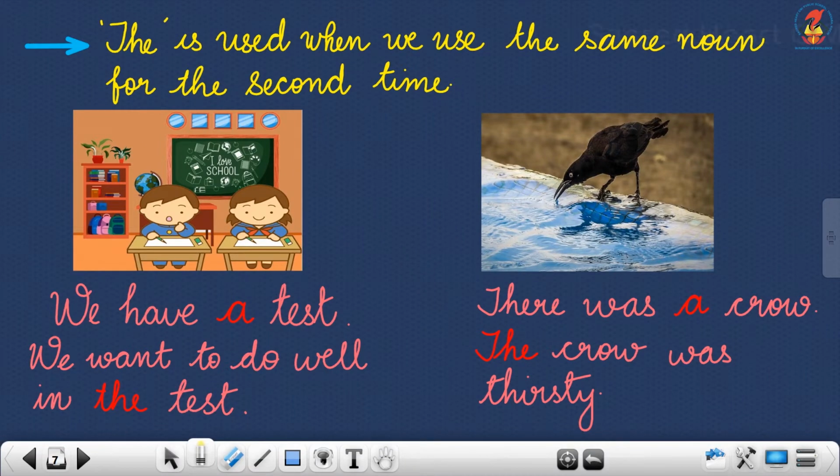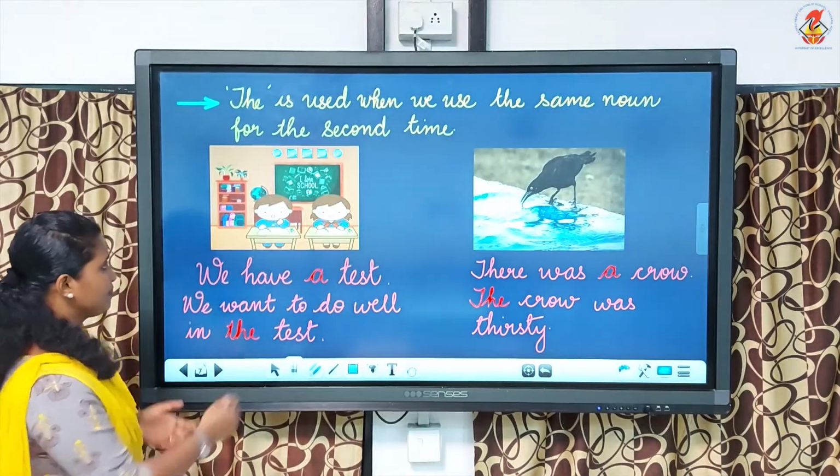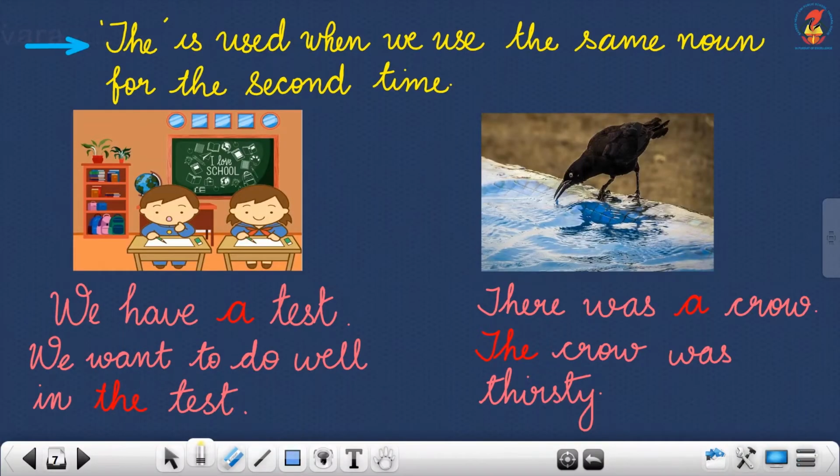Okay. Next, we use the article the when we use the same noun for the second time. If we are talking about a particular noun, the first time you should write article a, but for the second time, if you are talking about the same noun, you should write article the. For example, you can see two children writing something in the classroom. First I am going to say what they are doing. We have a test.